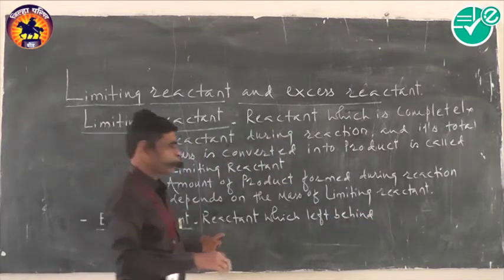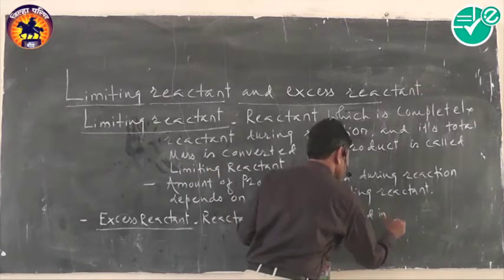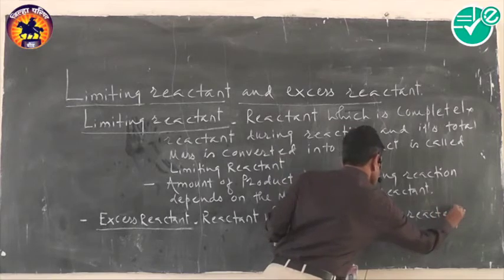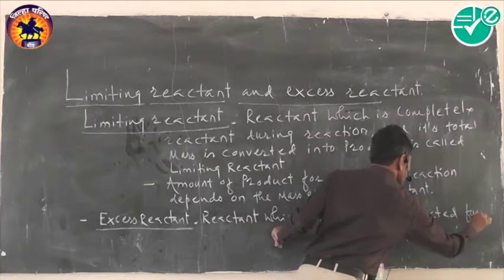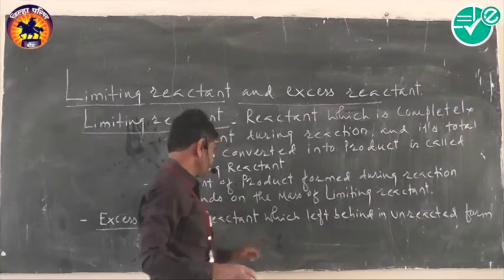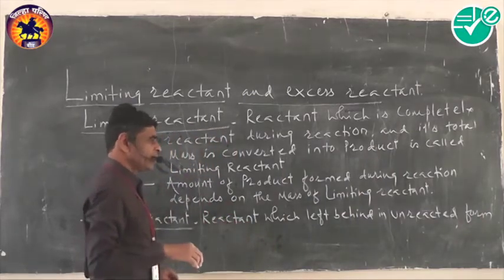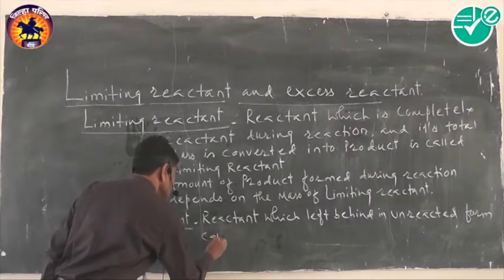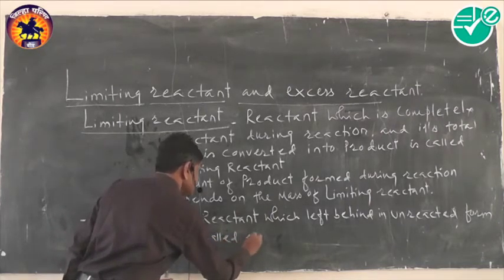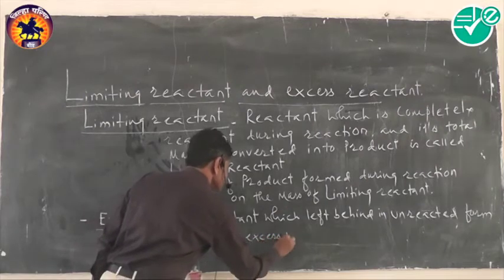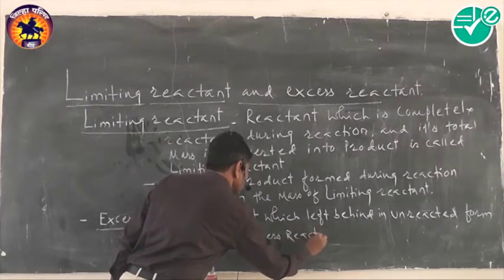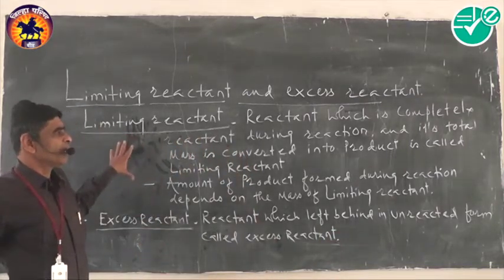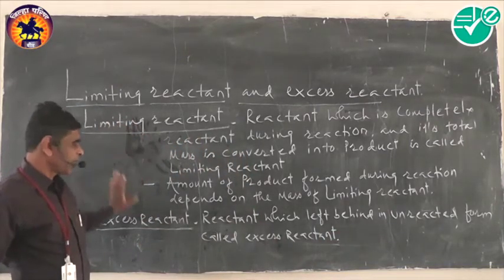During the reaction, the reactant which is left behind in unreacted form is called the excess reactant. So this is the simple concept of limiting reactant and excess reactant.